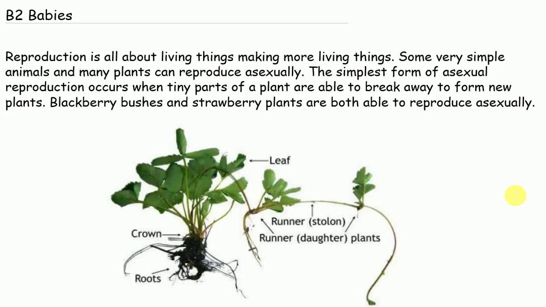B2 Babies. Reproduction is all about living things making more living things. Some very simple animals and many plants can reproduce asexually. The simplest form of asexual reproduction occurs when tiny parts of a plant are able to break away to form new plants. Blackberry bushes and strawberry plants are both able to reproduce asexually.